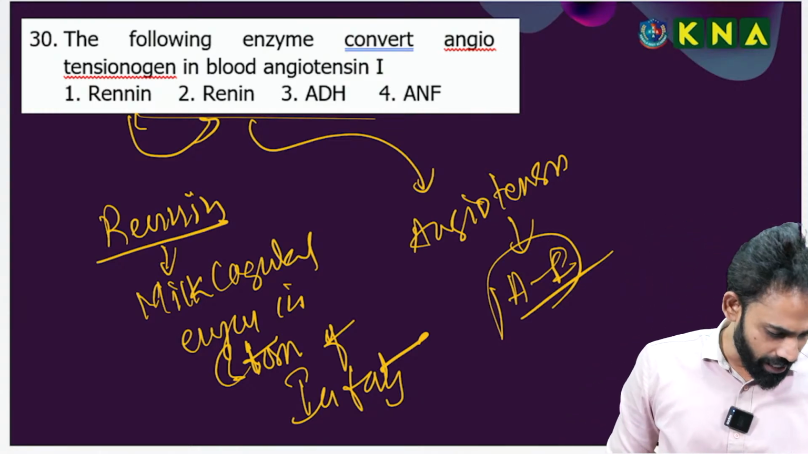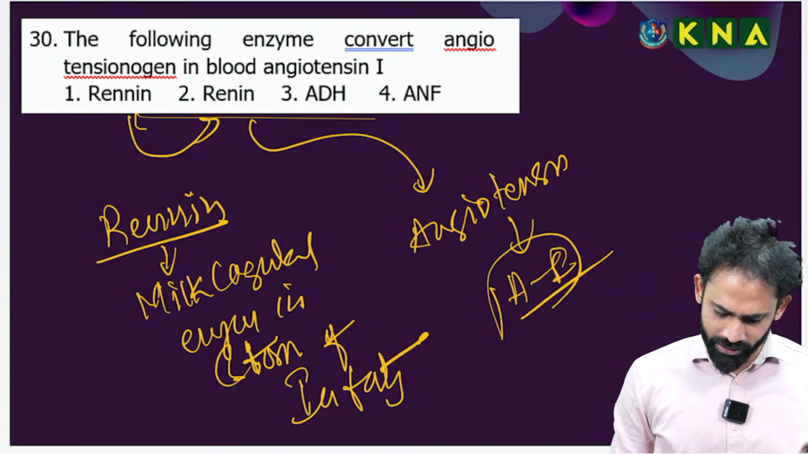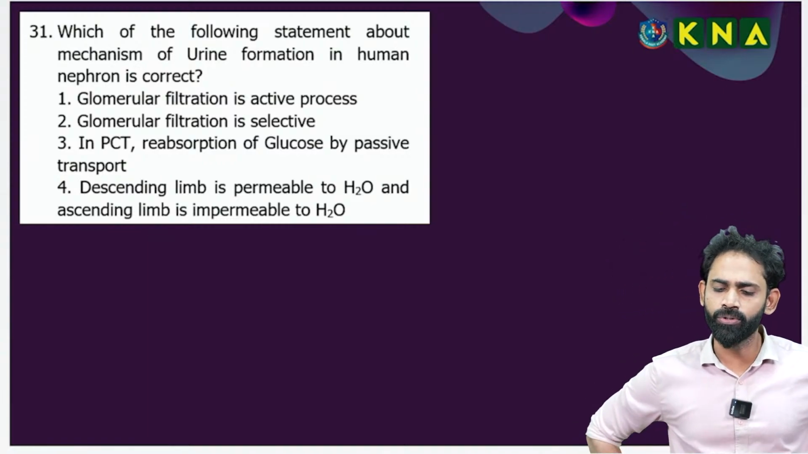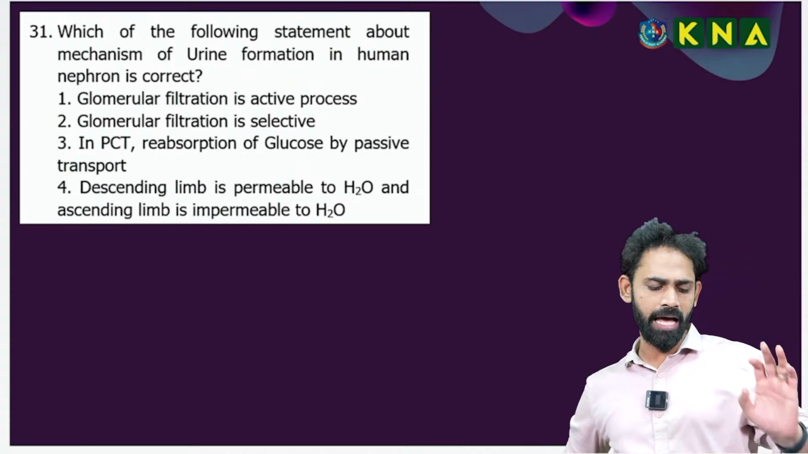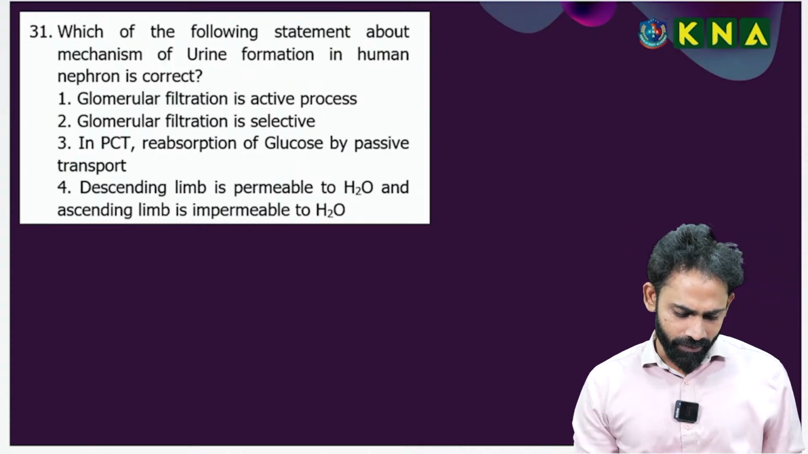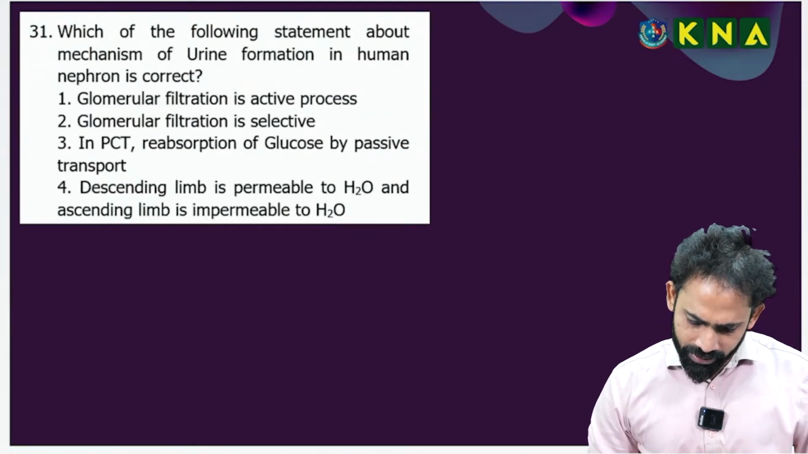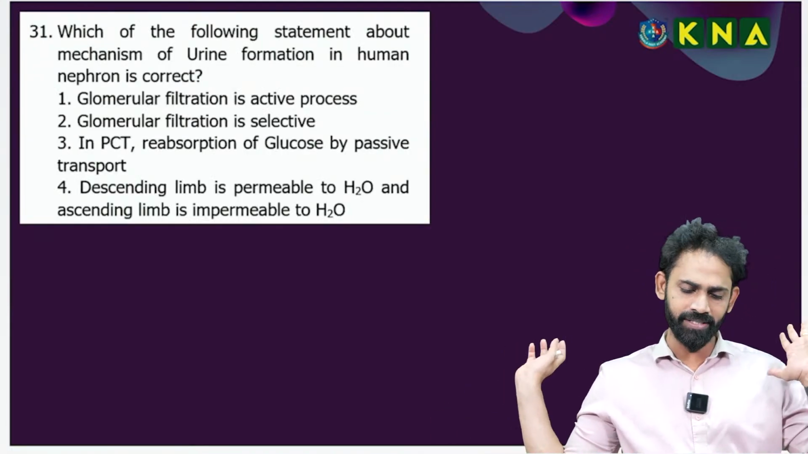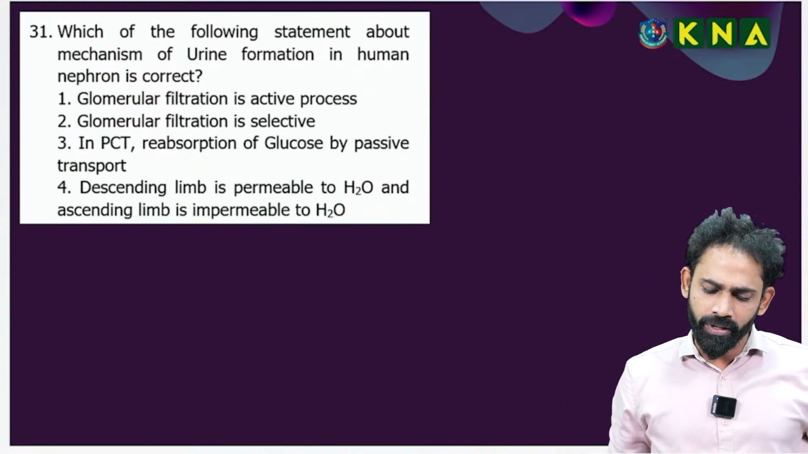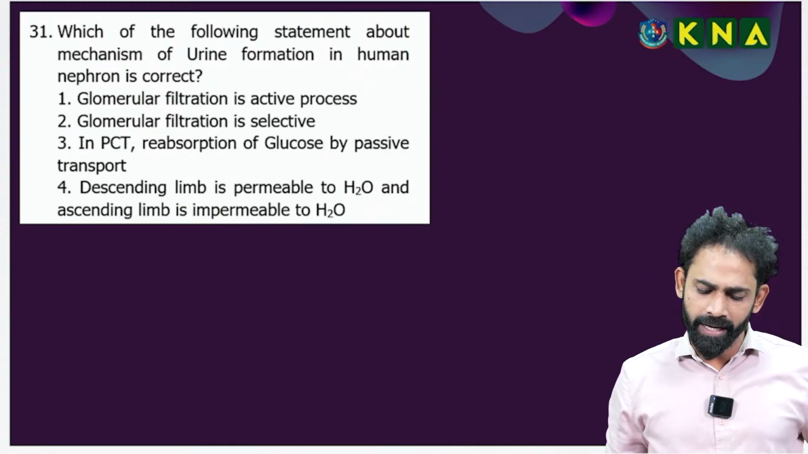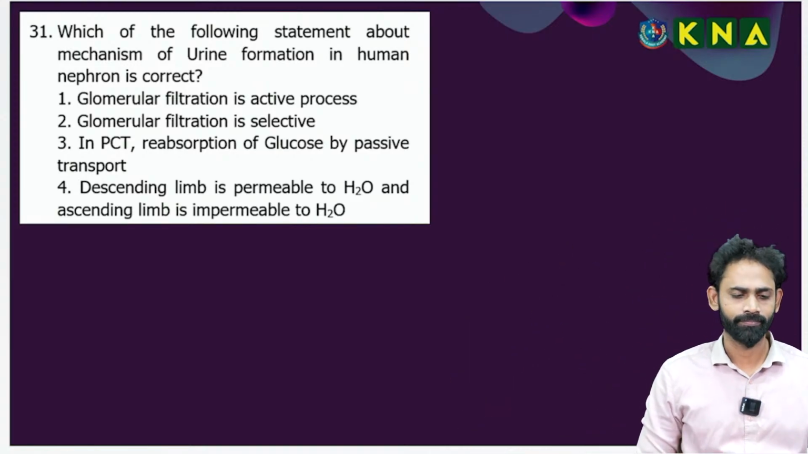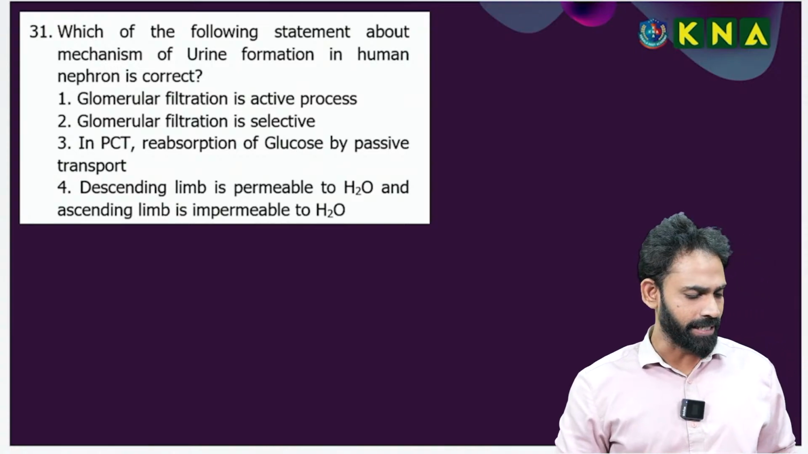So 30th, nicely, almost everyone made it correct. Good. So next one: which of the following statements about a human. This is almost the last question. We are very close to the end. The 31st question is for you only. 31st question, you can check: which of the following statements about the mechanism of urine formation in human nephron is correct?